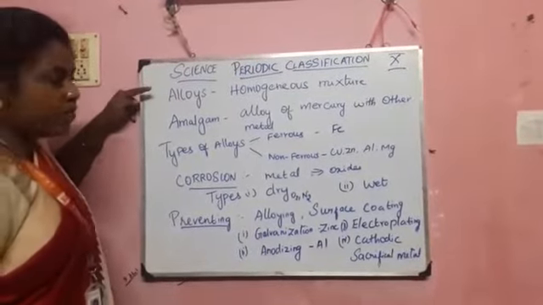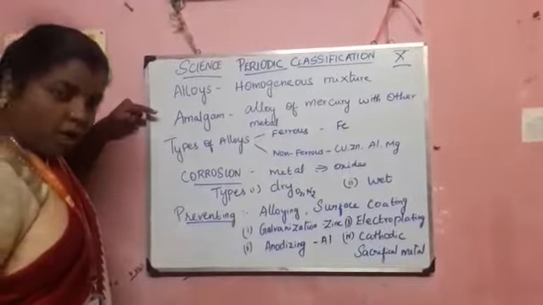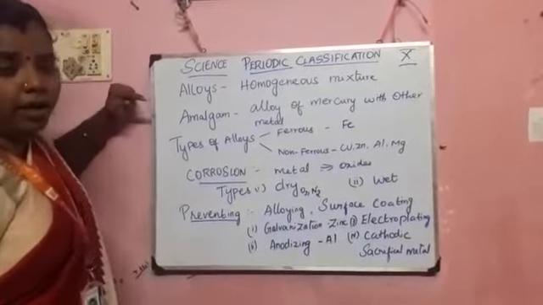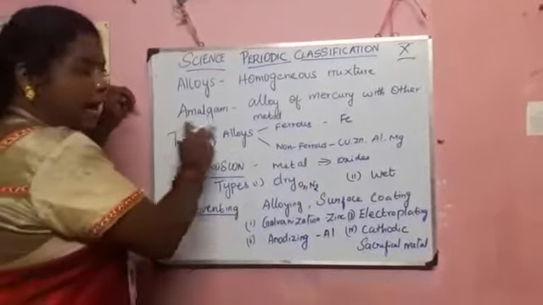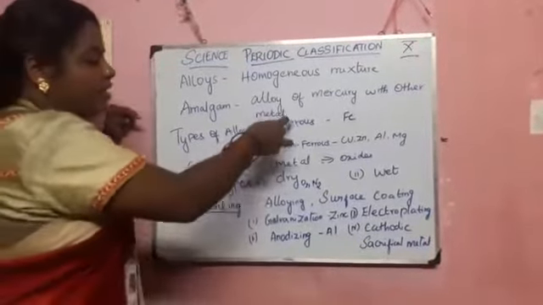So let's recap what is meant by alloys. It is a homogeneous mixture. Amalgam is also an alloy, but when mercury is present, we specifically call it an amalgam. The types of alloy are ferrous and non-ferrous.